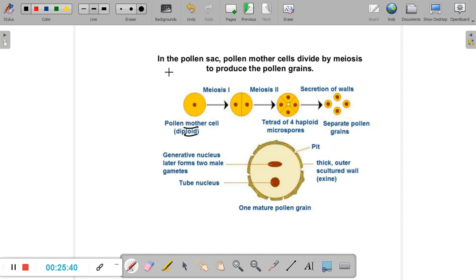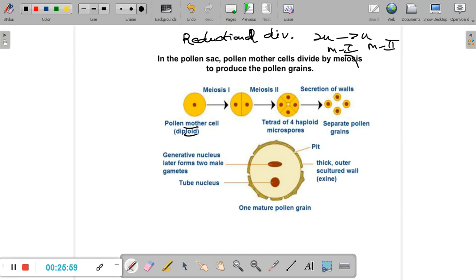This undergoes meiosis. Now I hope everybody by now knows what meiosis is. Meiosis is a reductional division, which means the ploidy is reduced from diploid to haploid, and this takes place in two stages, meiosis 1 and then meiosis 2.